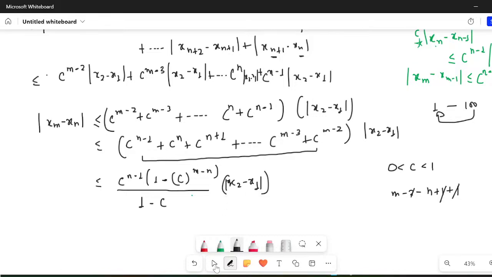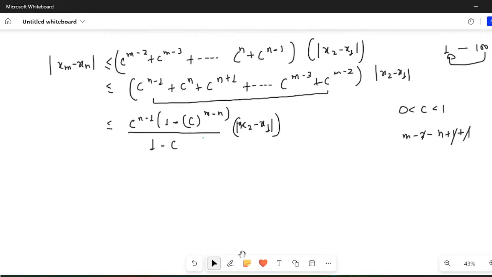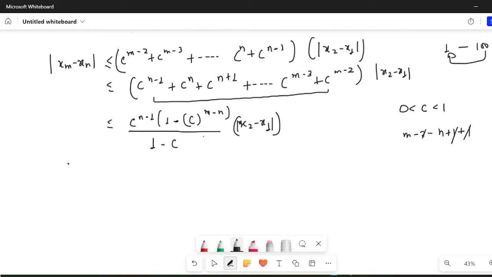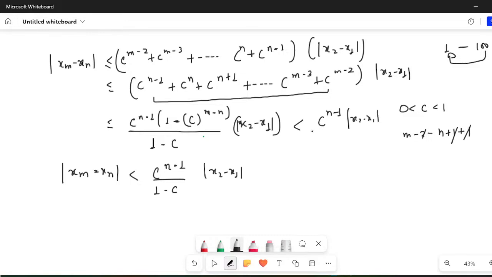Now just think about this. Can I not write that |xm minus xn| will be less than c raised to power n minus 1 divided by 1 minus c, times |x2 minus x1|? Because here you are subtracting something, so I can write this will be less than c raised to power n minus 1 times |x2 minus x1| divided by 1 minus c. I hope it is clear.